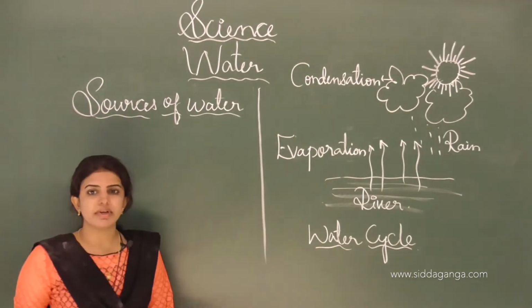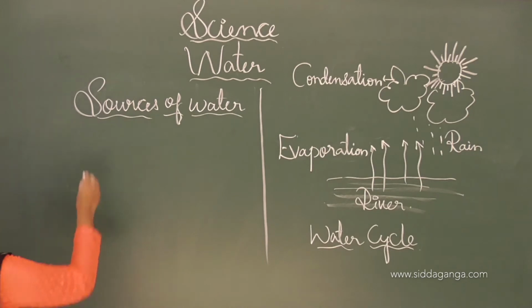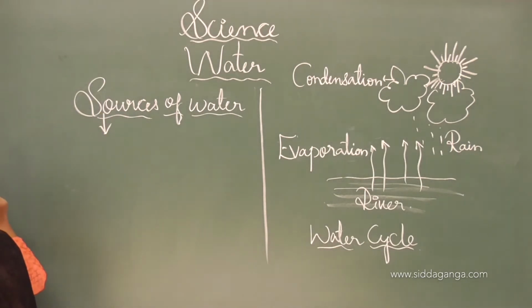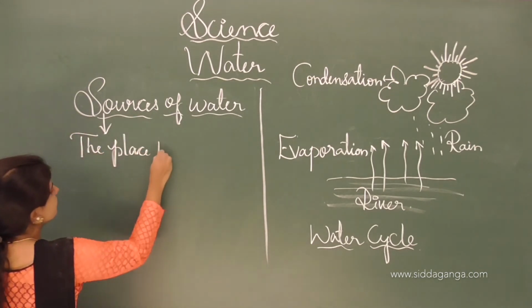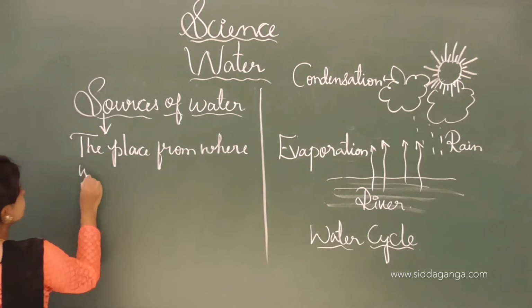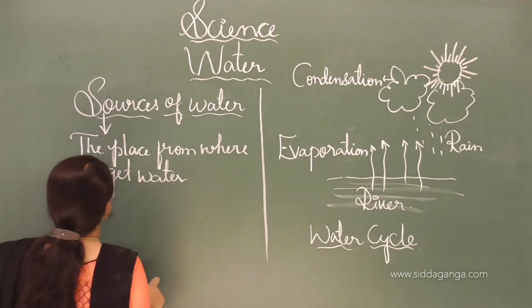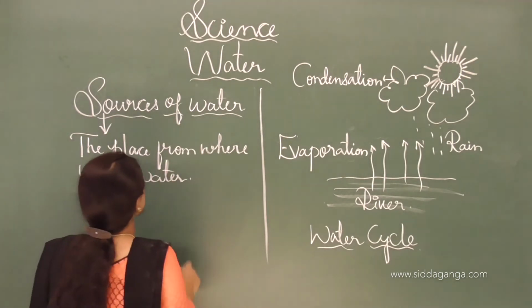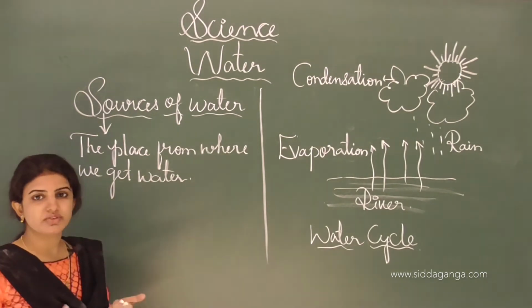See, a source is nothing but the place from where we get water; that place is known as a source of water.